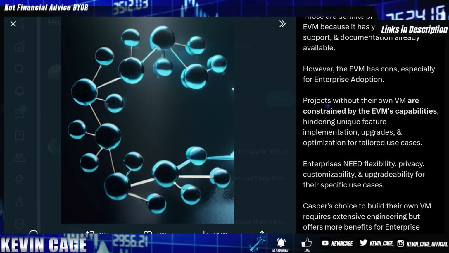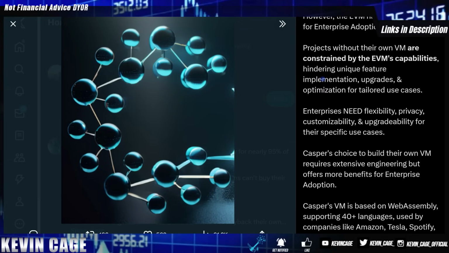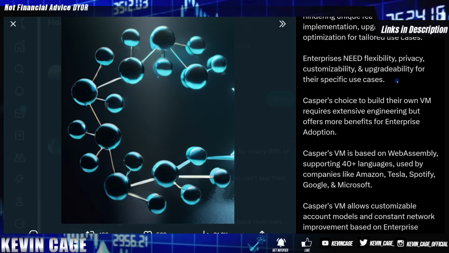Projects without their own virtual machine that only leverage the EVM are actually constrained by the existing Ethereum virtual machine's capabilities. You don't have as much flexibility to do what your customer may be asking for their specific need. This hinders unique feature implementation, upgrades, and optimization for very specific and tailored use cases. So there are some projects out there with their own virtual machine because there are many other pros for enterprise adoption. Because they know that enterprises need flexibility, privacy, customizability, upgradability, everything for their specific use cases.